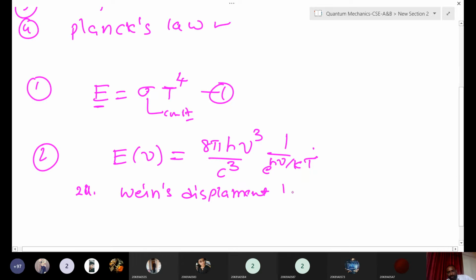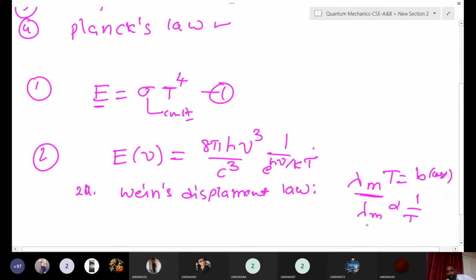Please note down these laws. Here lambda m into T is equal to some constant. Just before we have discussed, right? Lambda m is inversely proportional to the temperature.